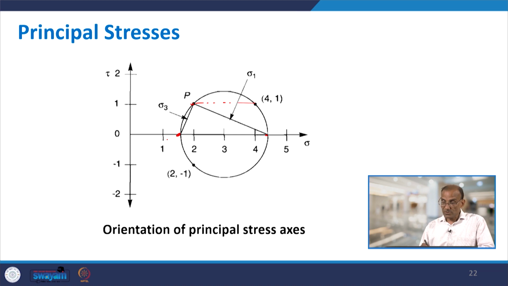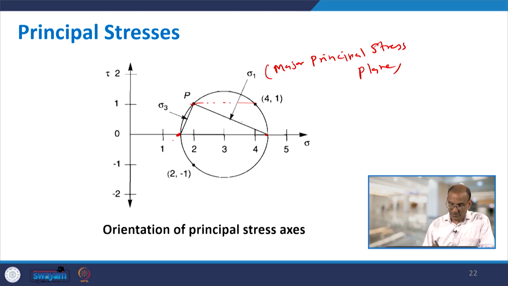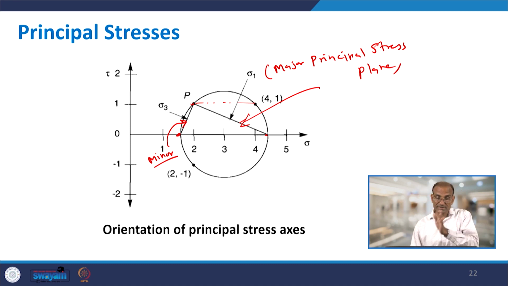The line for sigma 1 which is acting will be the major principal stress plane, while this will be the minor principal stress plane. In this case also the plane is this one. Once you join the pole with the maximum value and minimum value, then you get the planes.